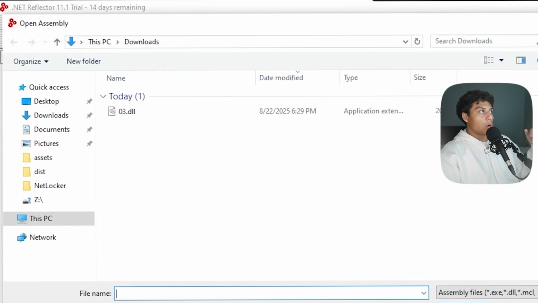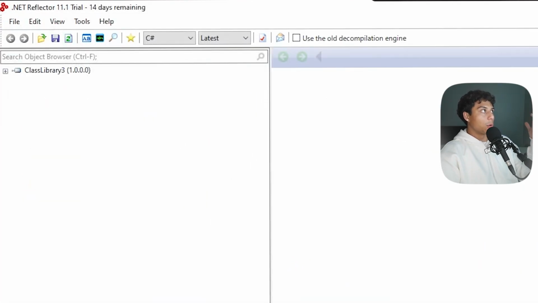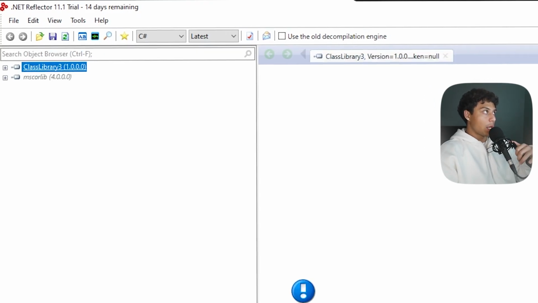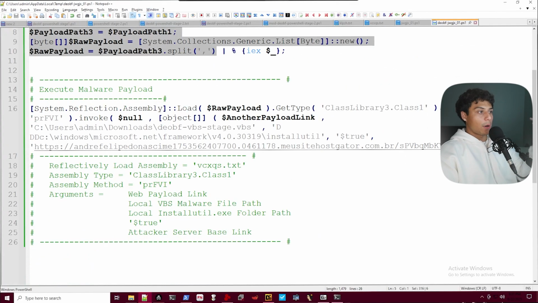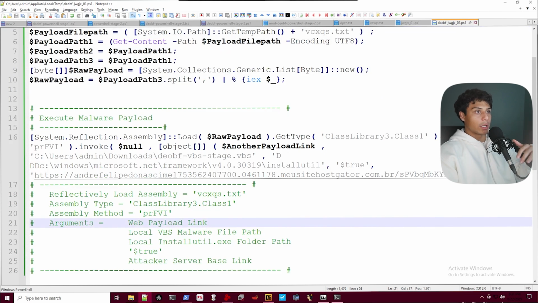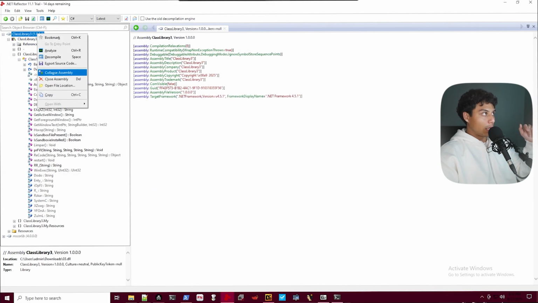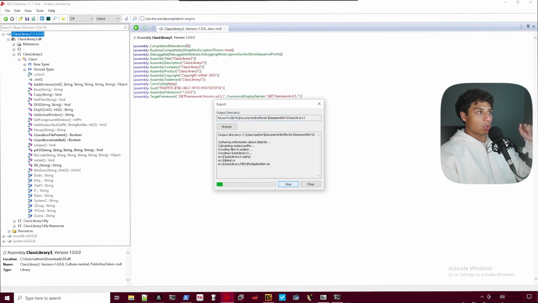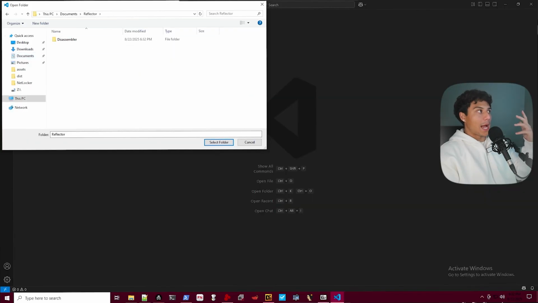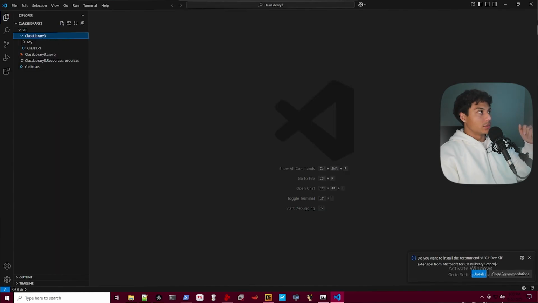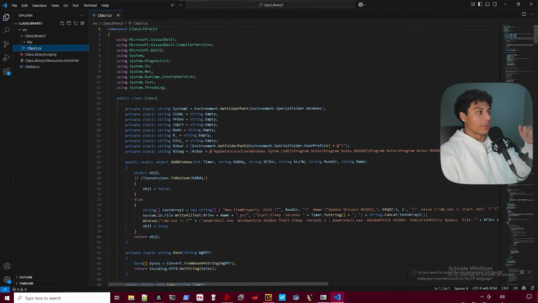So I'll go to File, Open Assembly. Let's open up 03.dll, and there we go. We can see ClassLibrary3 is loaded in. And if you remember at the execution string, this is what they were executing, ClassLibrary3. What I'm actually going to do before we go any further, right click, export this to source code, and I'm going to open up the actual source code in Visual Studio so it's a little easier to read. We'll go into Class3 and then boom, there we go, Class1, the raw C# code.